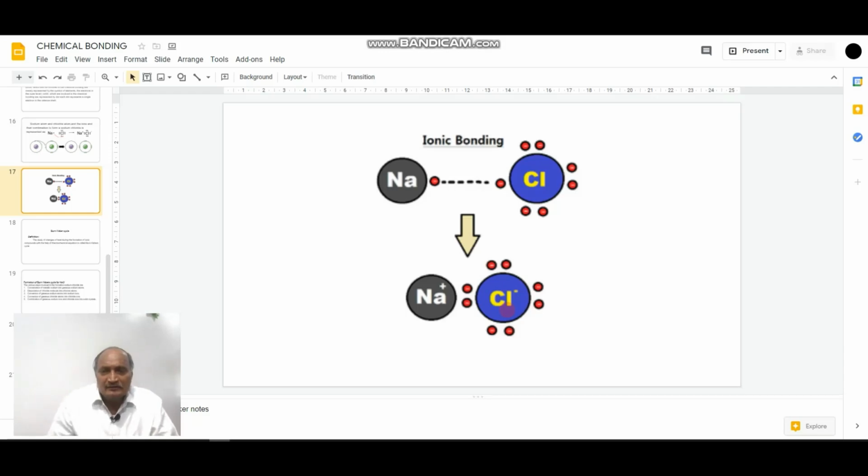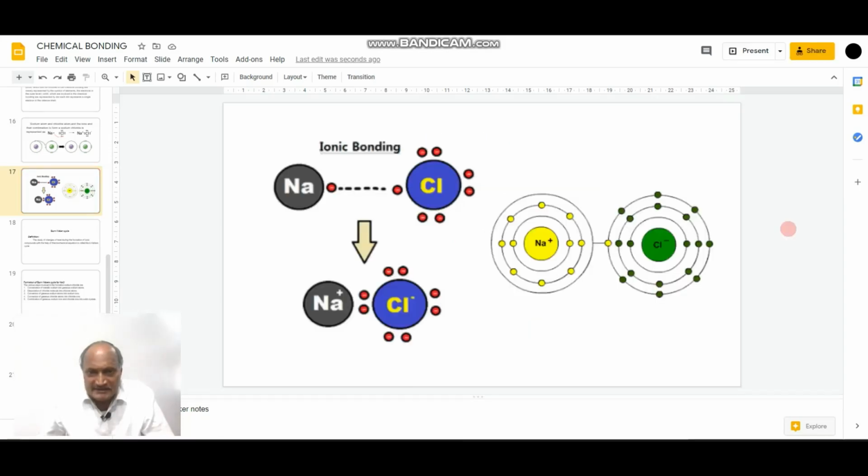So due to the transfer of an electron, sodium is converted into a sodium cation, and by gaining one electron, chlorine is converted into a chloride anion. Here sodium loses this electron and chlorine gains an electron. So there is a formation of a sodium cation and a chloride anion.